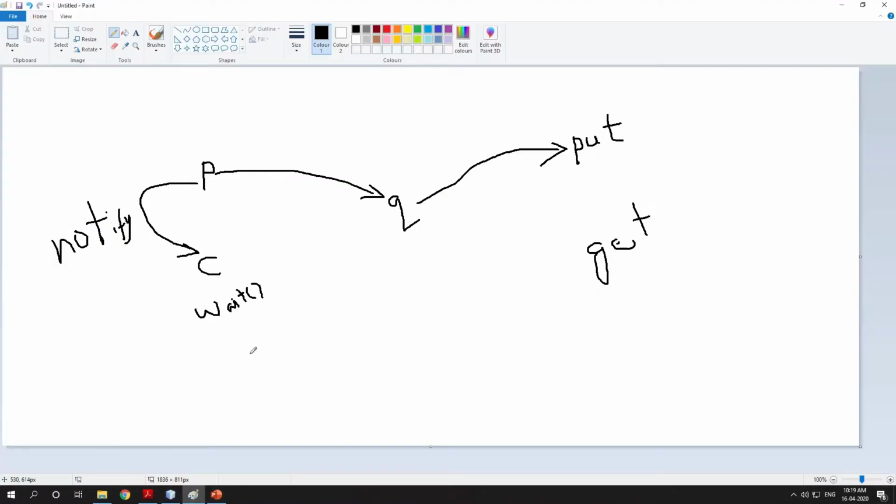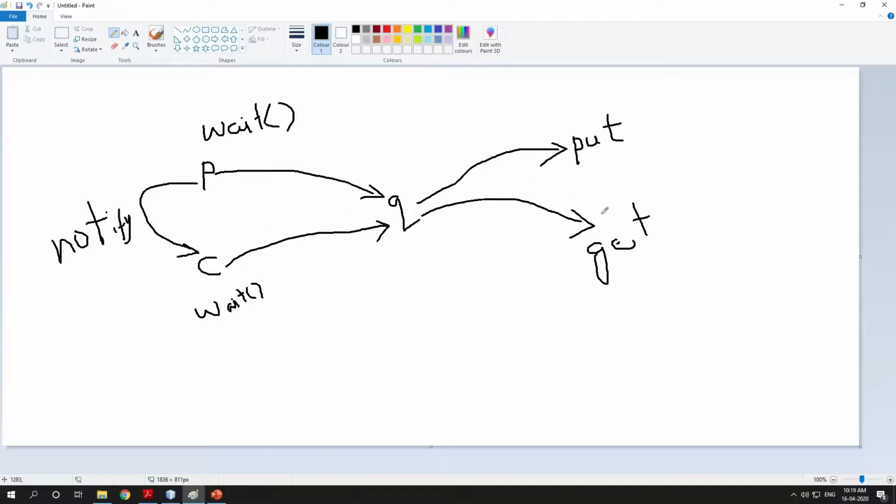Here C has called wait, so the producer will notify the consumer, and it will wake up from sleep to the running state, and it is going to access the get method. While the consumer is consuming data through get, at that time P will call wait.